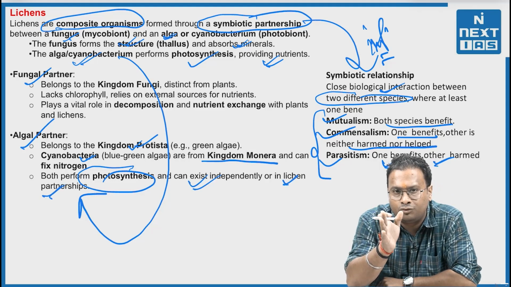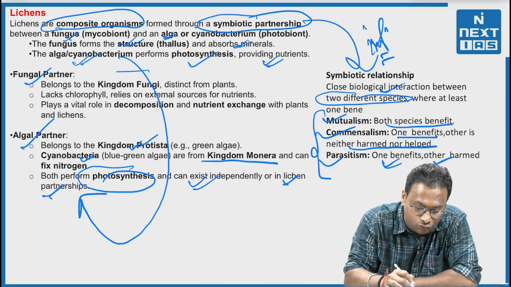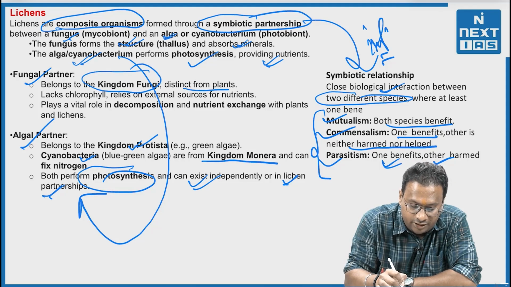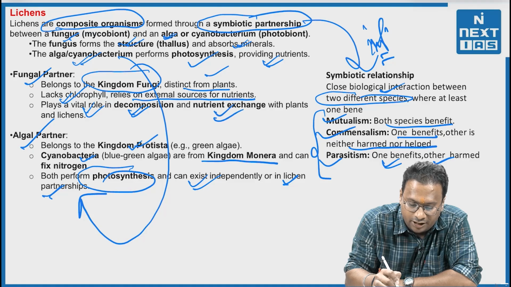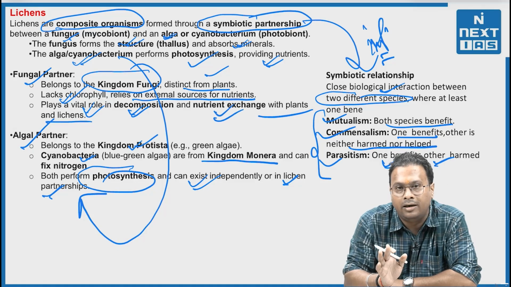Another partner, the fungal partner, belongs to kingdom Fungi, distinct from plants, lacks chlorophyll, relies on an external source for nutrients, and plays a pivotal role in decomposition and nutrient exchange with plants and the lichens.